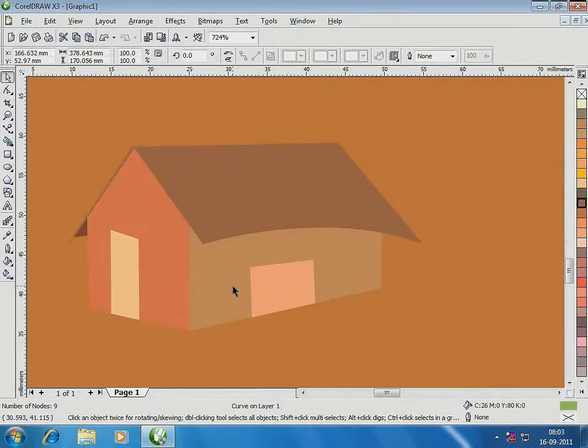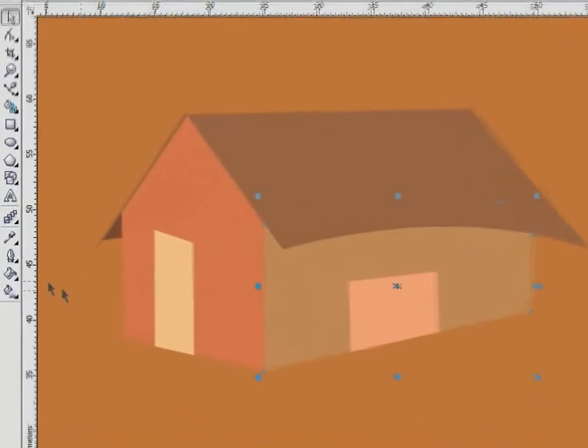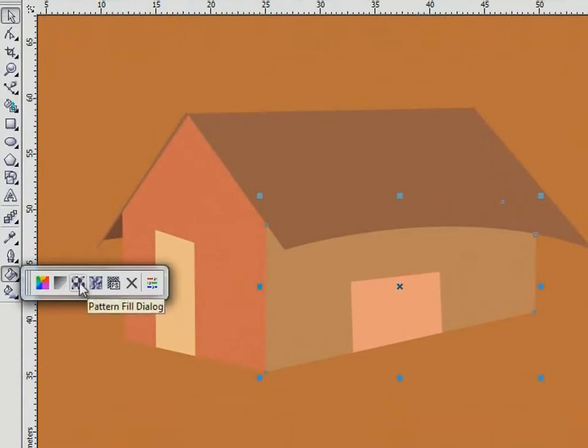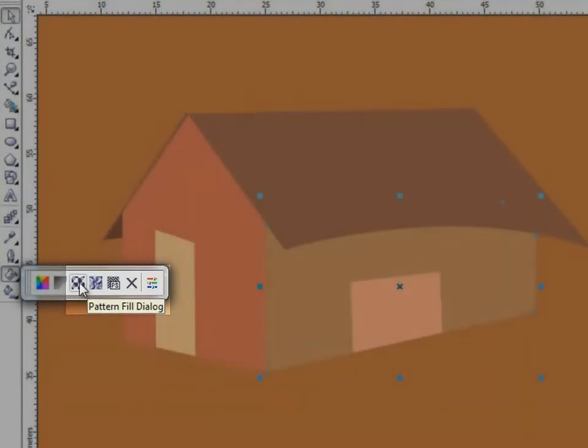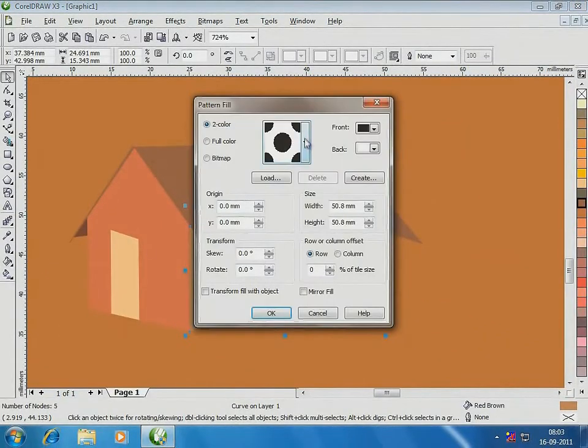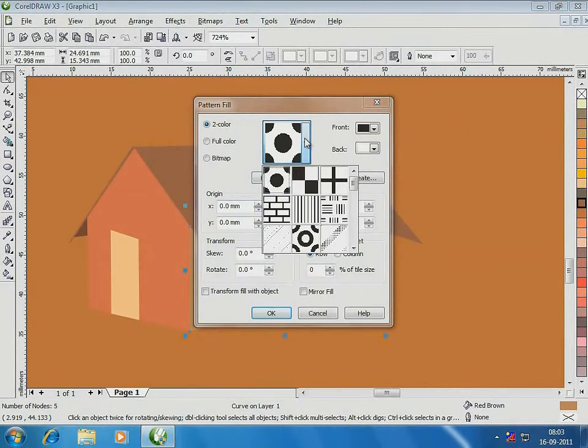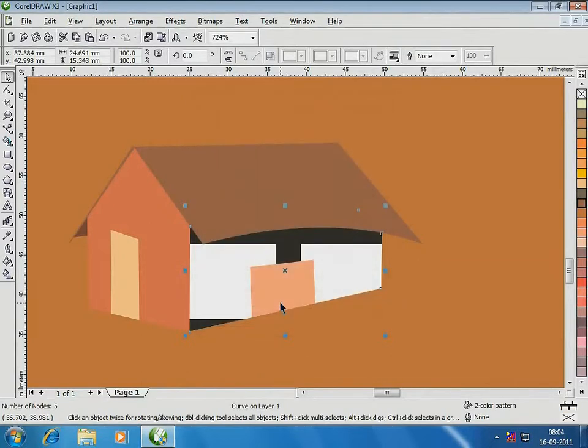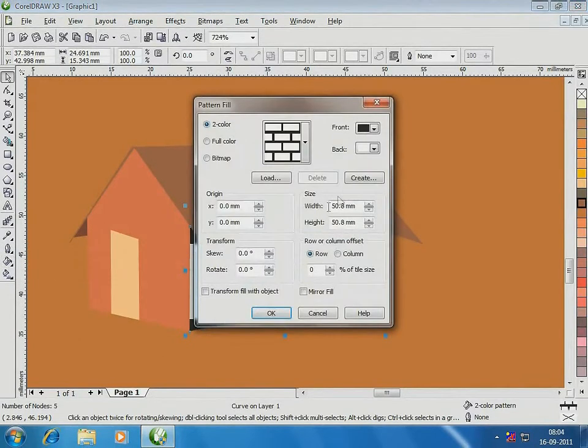Now see carefully. I want a pattern here on this wall of the house. I select the wall, then I go to Bucket tool, Pattern Fill dialog. This dialog box offers a range of patterns for you to choose from. I select this one. Oh no, got to resize the pattern. See the dialog again? I reduce the width and height.